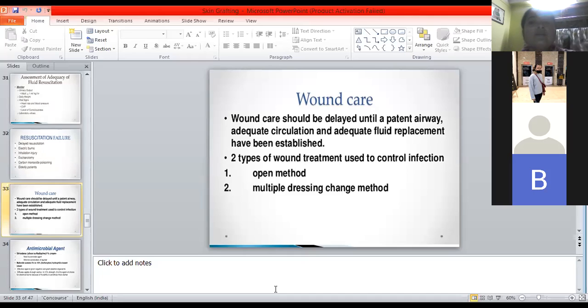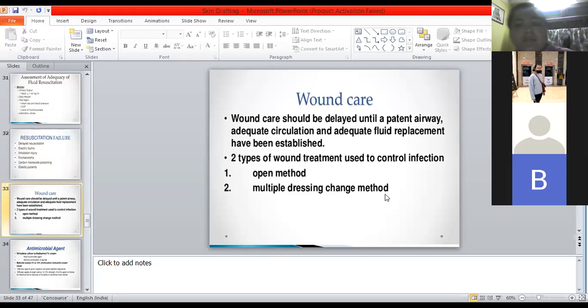After that only the wound care comes. Once your patient is stable, once your patient's vital parameters are stable, then you start taking care of the wound, right? For the wound, the patient will not die. The patient will die because of hypovolemic shock, leading to dehydration, or maybe circulatory collapse or cardiogenic shock, or maybe respiratory failure, respiratory arrest. So that is the reason the priority should not be the wound, right?